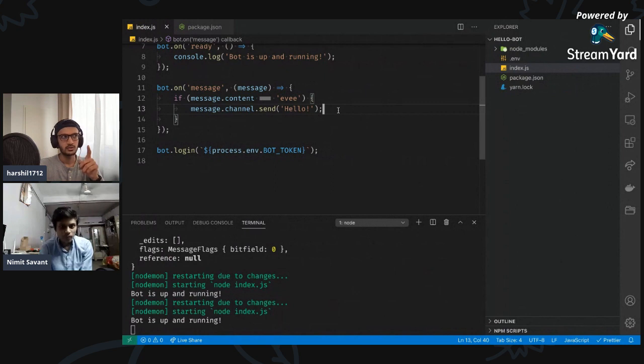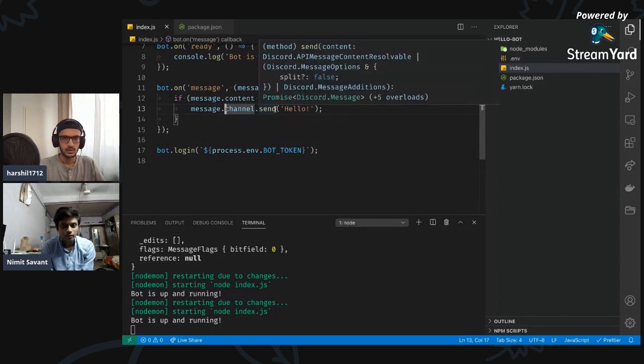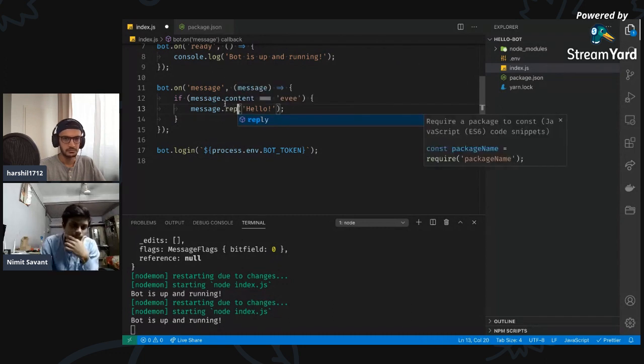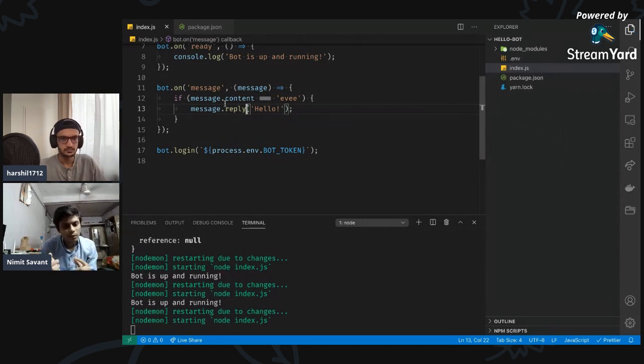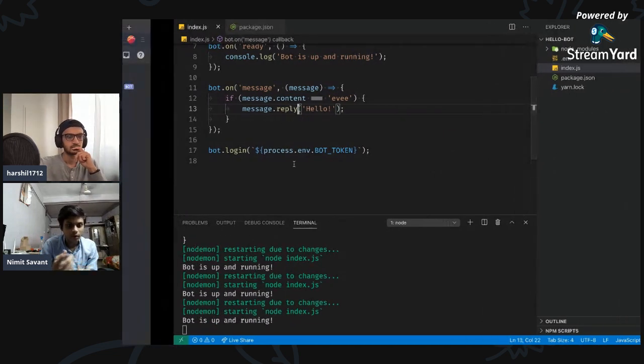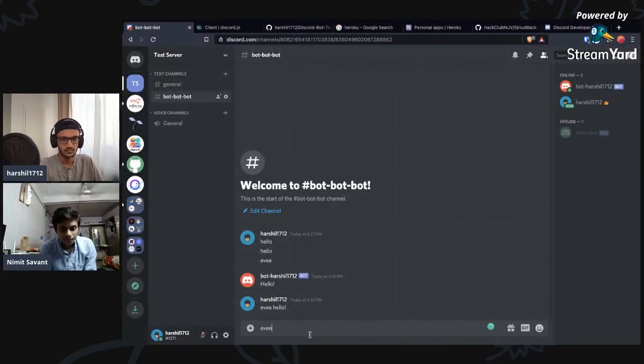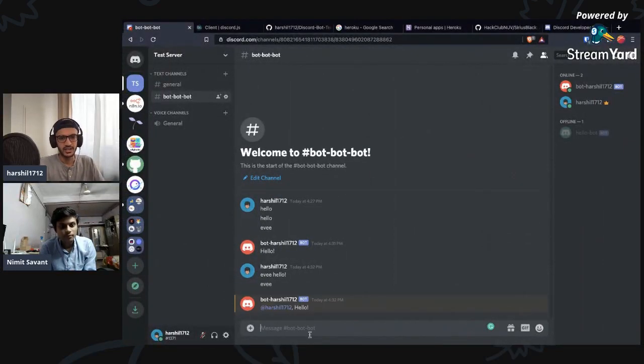The next option you gave us was message.reply. Awesome. Would that create a reply that we now see in Discord, like a thread or something? Actually, that functionality is still not there. I expected that would be the outcome, but no, it's not. So it is still using the old way of replying to someone. Let's see. Okay, so it's just tagging someone but not doing the reply thing that Discord just implemented. Exactly. Hopefully that would come soon.